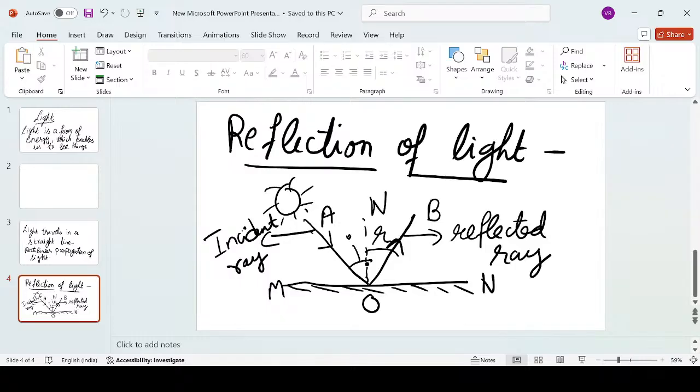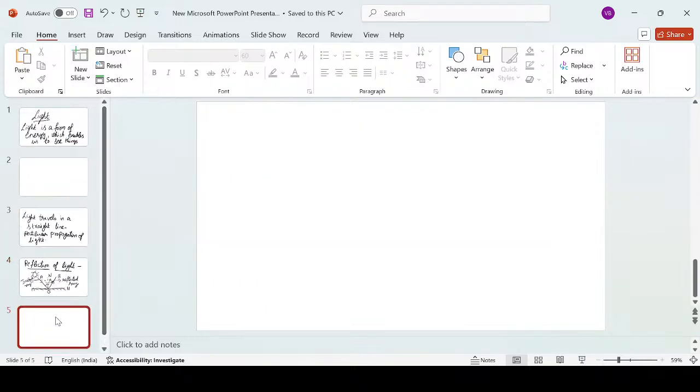All right. Now, with this, there is an association of certain laws of reflection. So, what is reflection of light? First of all, we'll define this. I'll write the definition.